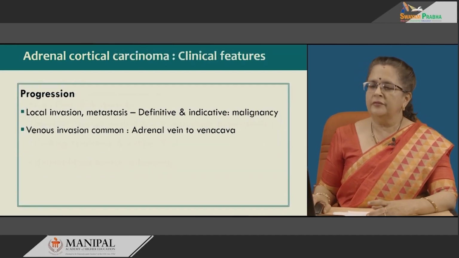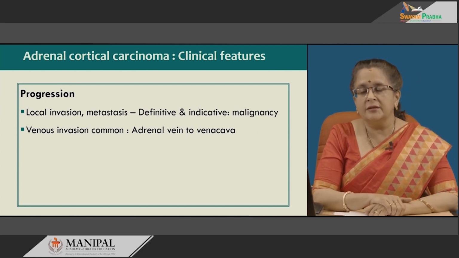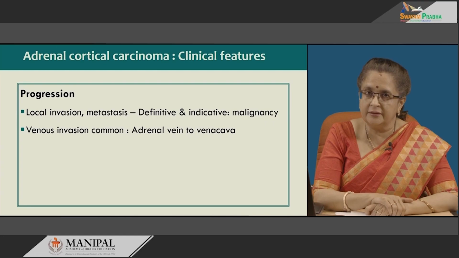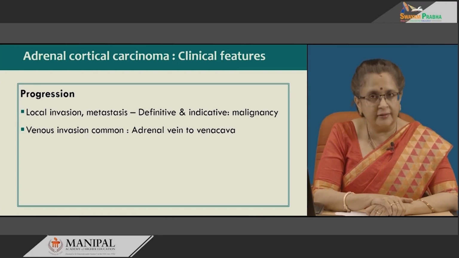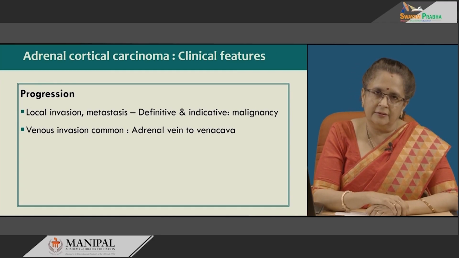So, now we move on to the progression of these tumors, especially carcinoma. Adenoma can progress to carcinoma, whereas in carcinoma, local invasion and metastasis are the definitive and characteristic features of malignancy. Now, why this is important is that though the Weiss criteria is there for detection of malignancy, it is not definitive.